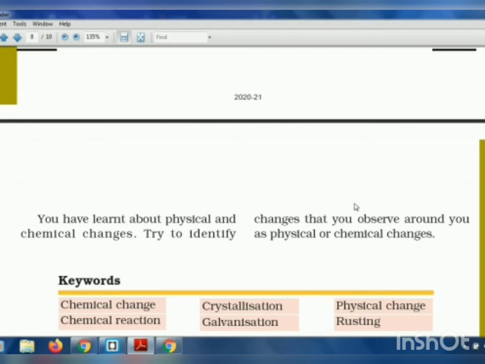Please always keep on reading these activities, so that these activities are very easy and you can also explain them in your simple words. So we complete this chapter 6 here. Hope all of you have understood the chapter well. If any doubts, you can ask in the online classes.